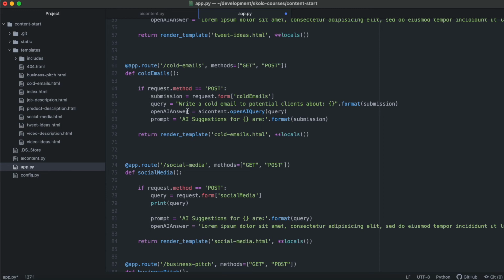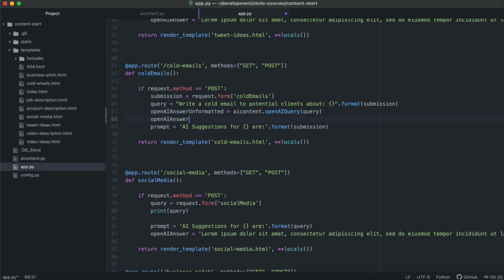So OpenAI answer unformatted. Then I'm going to say OpenAI answer is equal to this unformatted version.